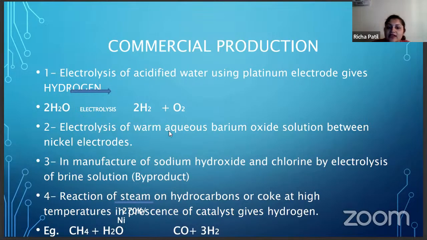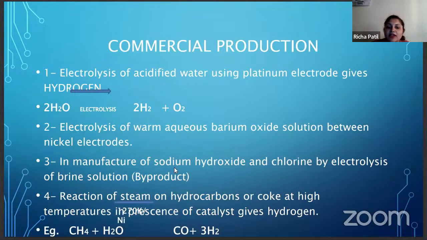Then the second is electrolysis of warm aqueous barium oxide solution between nickel electrodes. The same electrolysis is done: you pass electricity through the warm aqueous barium oxide solution taken in a container, between nickel electrodes. The chemical reaction takes place at the anode and cathode respectively. So this is the second method of preparation.